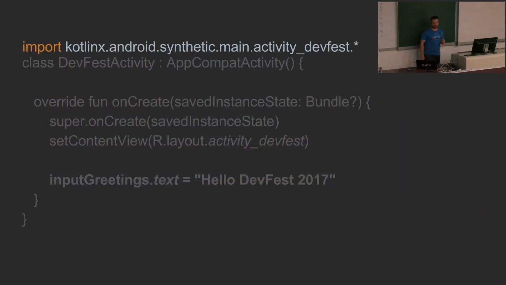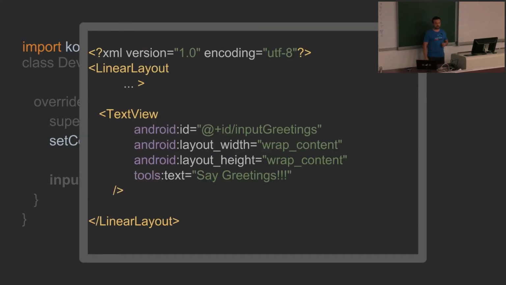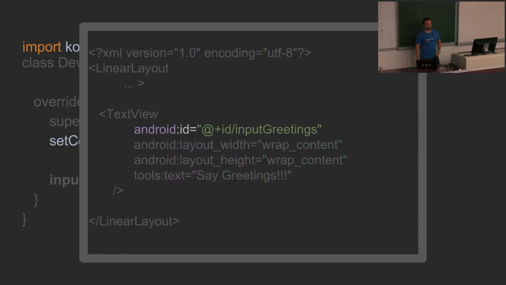In this case, what you have to do is use a synthetic import, so it will import all elements where you define the ID from XML as an extension property. So you have a layout, for instance, with a text view. Here you define the ID input greetings, for instance, and by this ID you now have access as an extension property in your activity or fragment code.